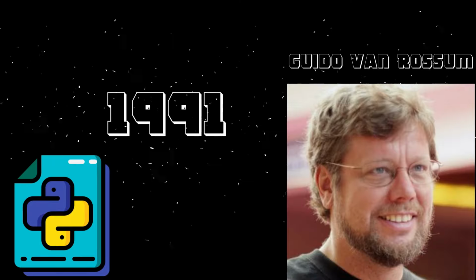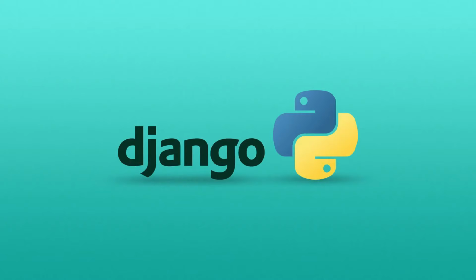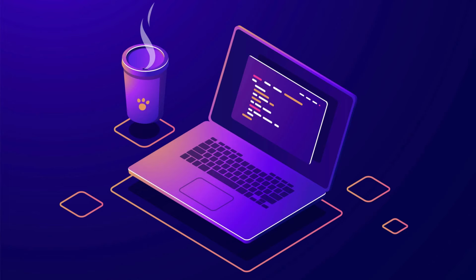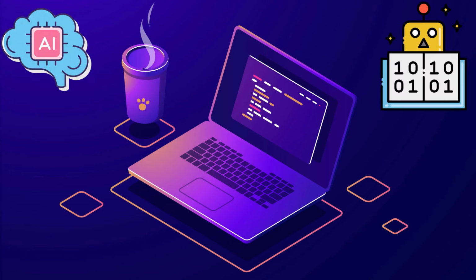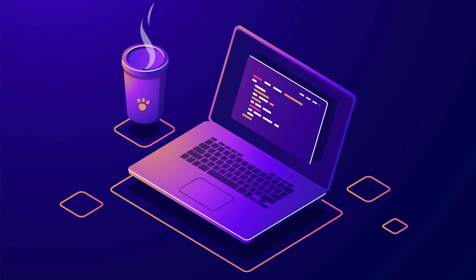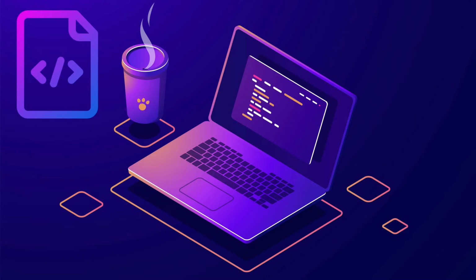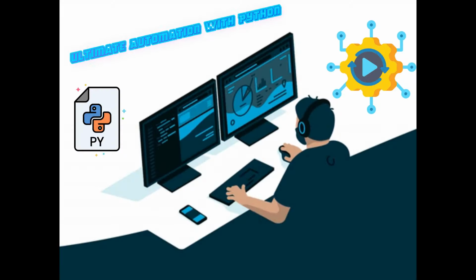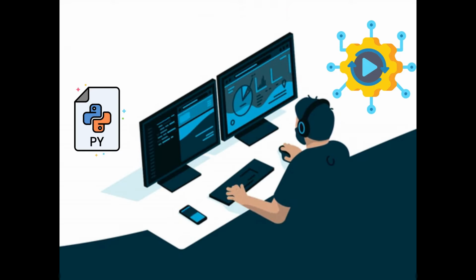It is widely used in server-side applications using the Django framework. Aside from Django, Flask is also used for small projects, and it is a language of choice for artificial intelligence, machine learning, and data science. It can also be used as a scripting language as well as for automation. By the way, a course on Ultimate Automation using Python is coming up soon, so stay tuned for that.